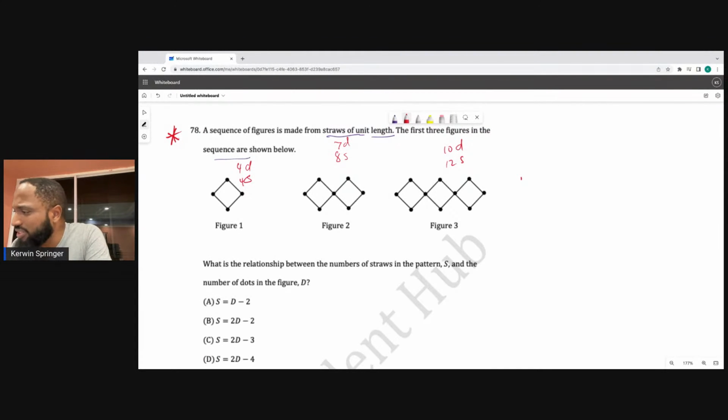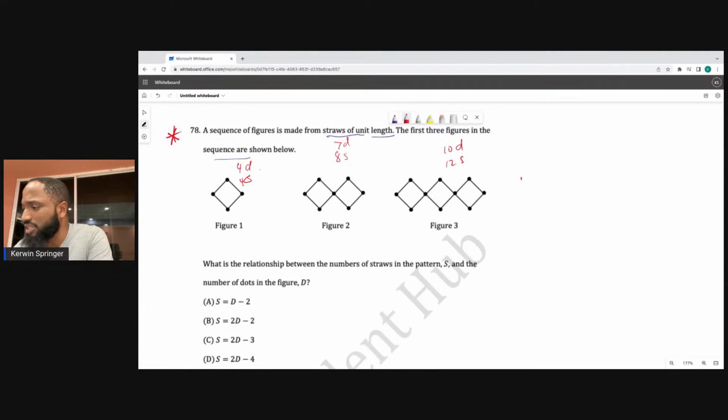This one. The sequence of figures is made from straws of unit length. The first 3 figures in the sequence are shown below. What is the relationship between the number of straws in the pattern S and the number of dots in the figure? Why do they use pattern and figure? I don't know. Something weird with this one.